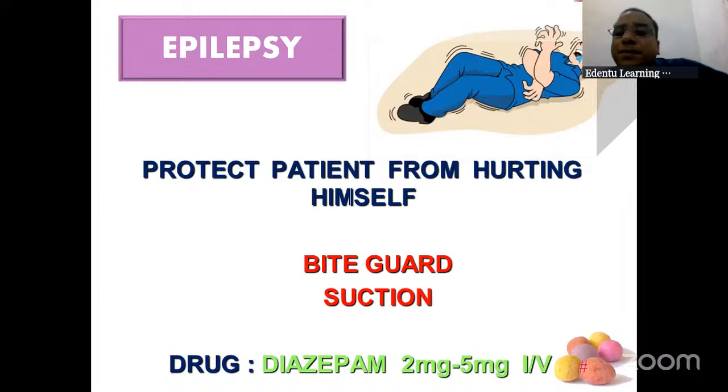Next, in case of epilepsy, if a patient is having an epileptic attack during the procedure, just stop the procedure and protect the patient from hurting himself. Whatever instruments are there, take them out. If you have a bite block, put the bite block so the patient does not bite his tongue. If nothing is there, put some cloth material, the patient's handkerchief, anything, just put it here so that the patient does not bite.